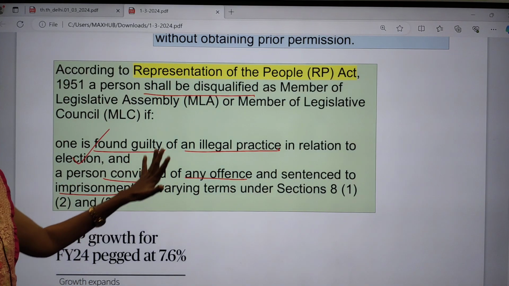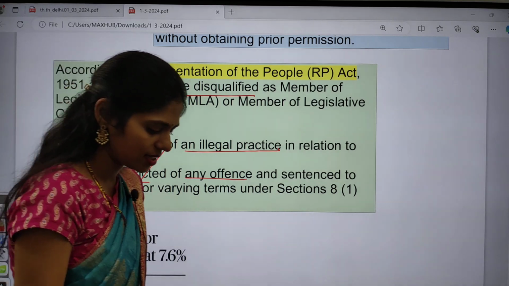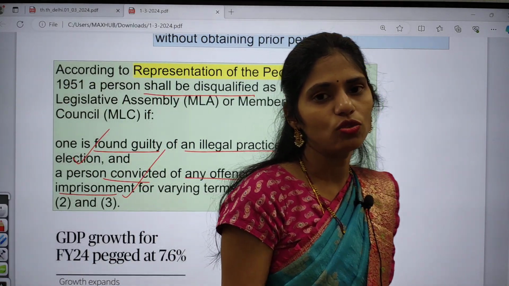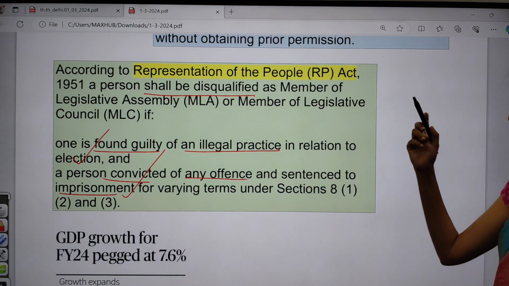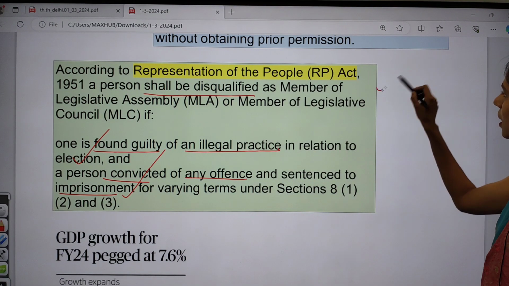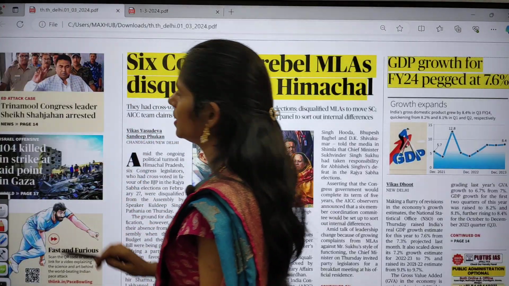So because of these provisions which are present in this Representation of People's Act, that is talking about disqualification of MLA and MLC. I am not talking about MP here because it is talking about MLA. Clear? So these are some important things that you have to remember from this article.